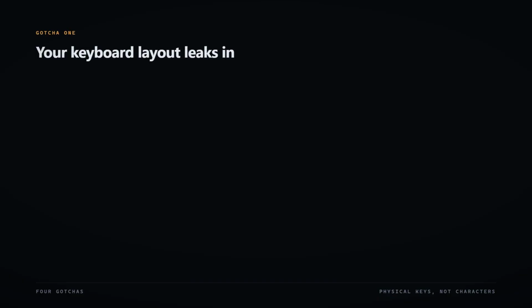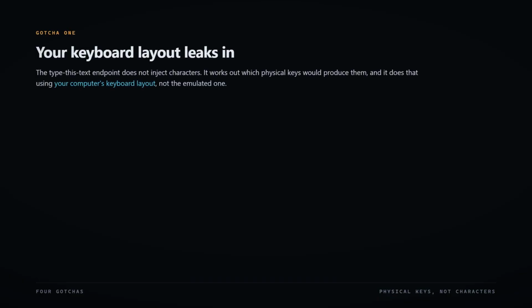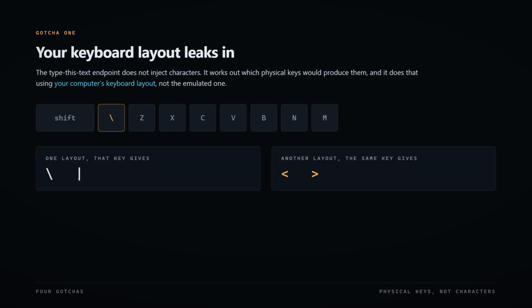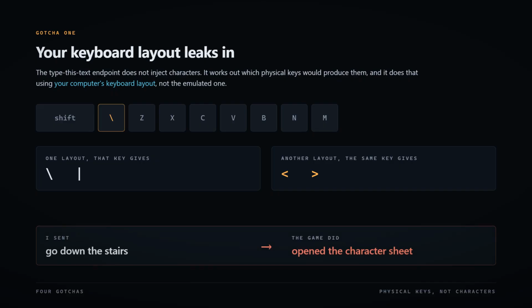The type this text endpoint doesn't inject characters. It works out which physical keys would produce those characters, and it does that using your computer's keyboard layout, not the emulated one. Letters and digits are fine. They're in the same place everywhere. Punctuation is not. It moves around between layouts. I sent the key that means go down the stairs, and the game opened the character sheet instead.